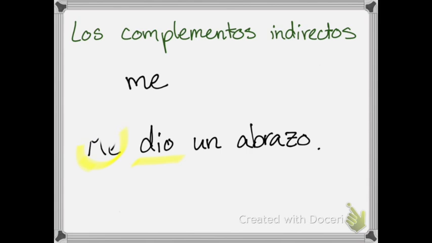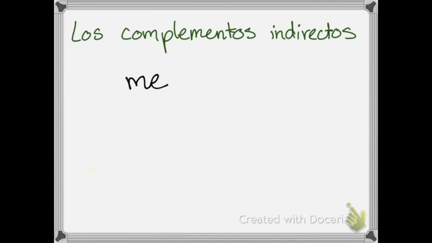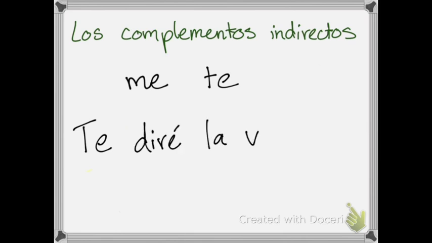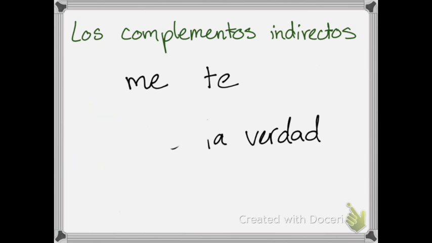If I'm talking about you, it's going to be te. Como, por ejemplo, te diré la verdad. Te diré la verdad. I will tell you the truth. Once again, right in front of my verb. Te diré la verdad. If I'm talking about us, it will be nos.